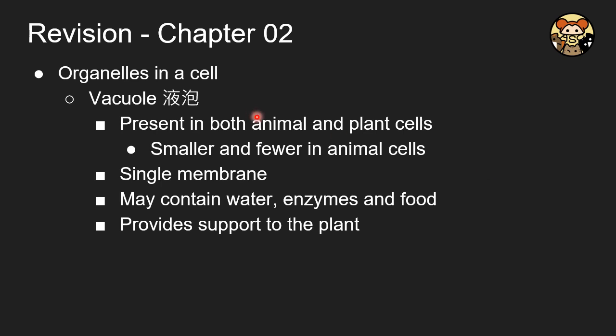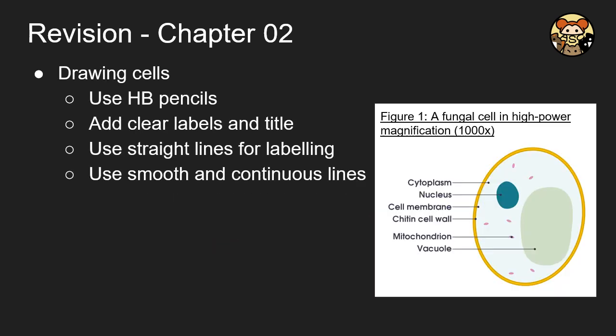For the vacuole, it is present in both animal and plant cells, but usually in animal cells it is smaller and fewer. It is single membrane, and it contains water, enzymes, and other things, and it is required for support in the plant cell.